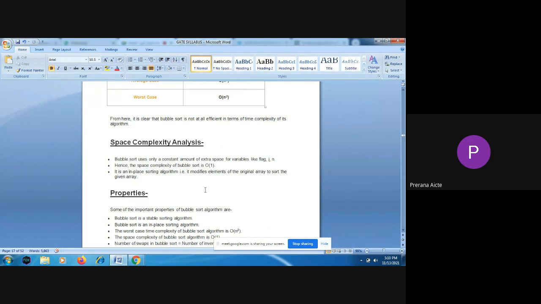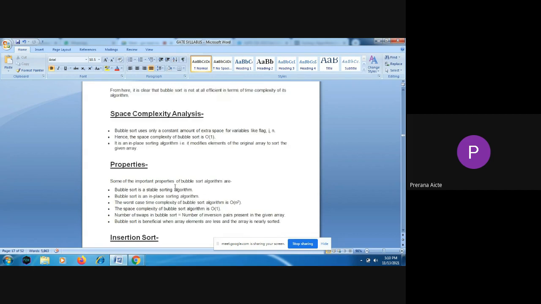And the space complexity: we are not taking any extra space for storing the result of that particular array. We are changing the elements in that array itself. There is no need of having extra space. So the space complexity is order of 1.